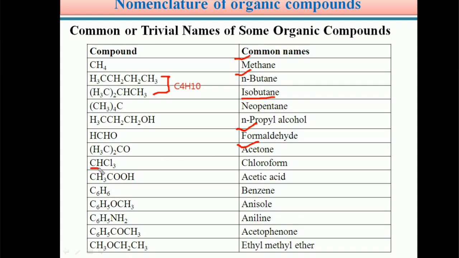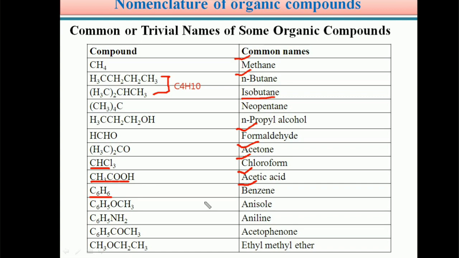CHCl3, students, we are very familiar with this. CHCl3 is called chloroform. Next, CH3COOH, students, we know very well. CH3COOH is acetic acid. Next, benzene, C6H6. Students, benzene is a common name for C6H6. The aromatic compound C6H6 is called benzene.